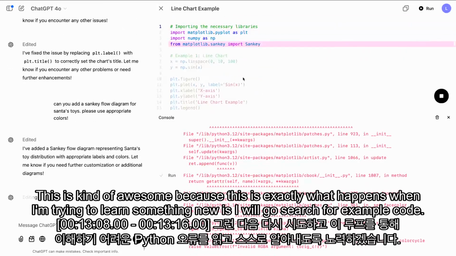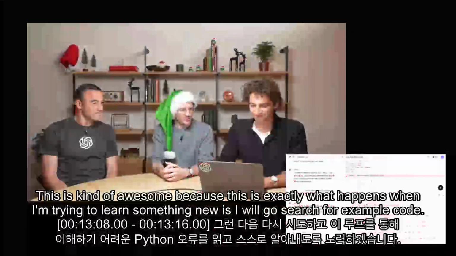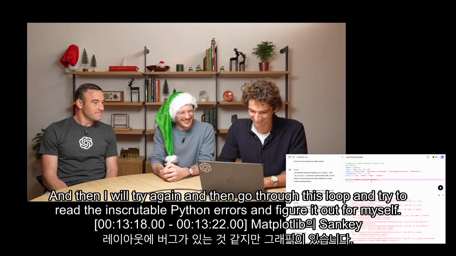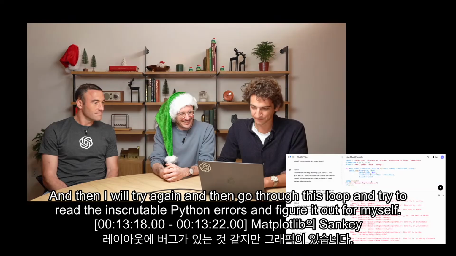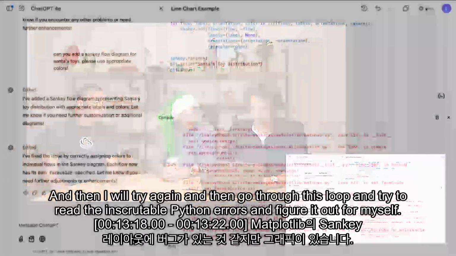This is kind of awesome because this is exactly what happens when I'm trying to learn something new. I will go search for example code, I'll run it, it inevitably won't quite work, and then I will try again, and go through this loop and try to read the inscrutable Python errors and figure it out for myself.